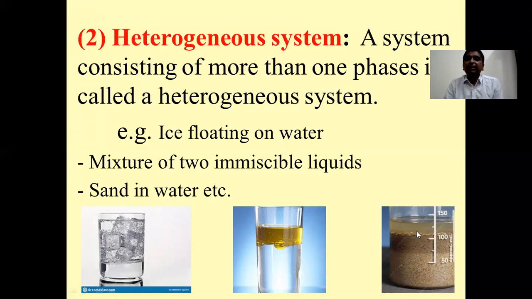So, depending upon the number of phases, systems are classified into two types: homogeneous and heterogeneous. A homogeneous system consists of only one phase, or is a system which is completely uniform. And a heterogeneous system is a system consisting of more than one phase.